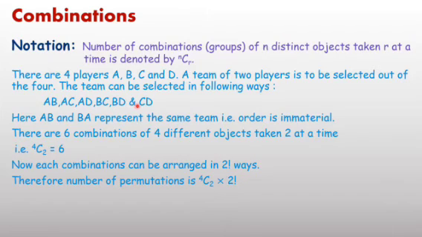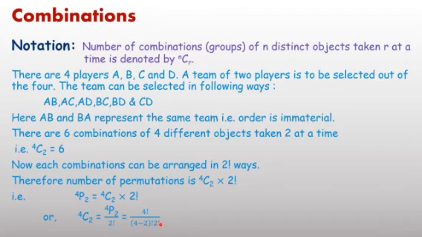If you multiply by factorial 2, you will get the total number of permutations, the total number of arrangements of 2 players out of 4. Therefore, the number of permutations equals 4C2 into factorial 2. It implies 4P2 we can write as 4C2 into factorial 2, or 4C2 equals 4P2, the number of permutations, divided by factorial 2.